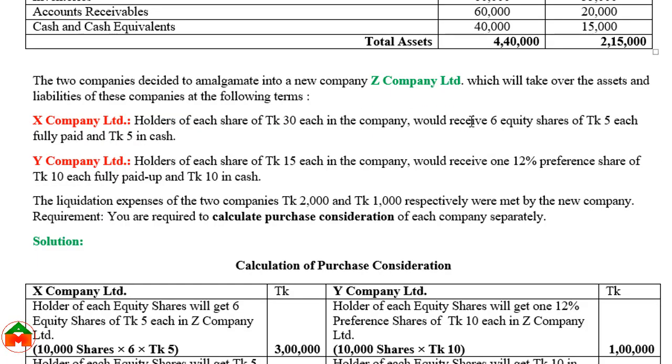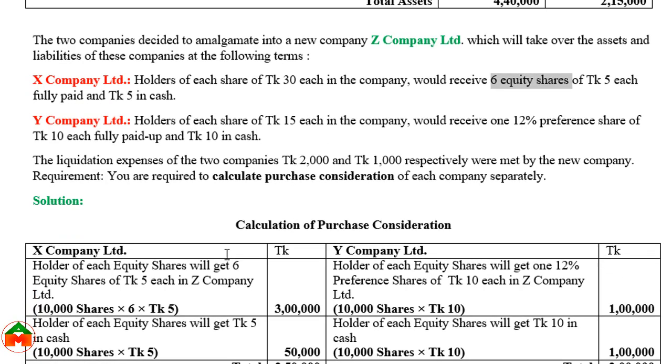From the condition, each shareholder will receive 6 equity shares, so we multiply these 10,000 shares by 6, because against 1 share they will get 6 equity shares, and the price of each share is taka 5. If we multiply, we get 3 lakh.